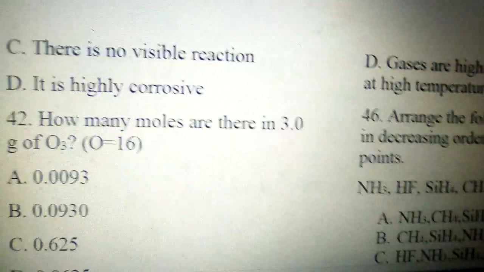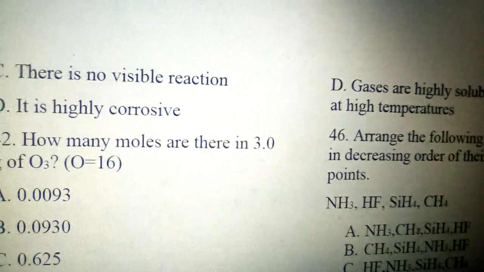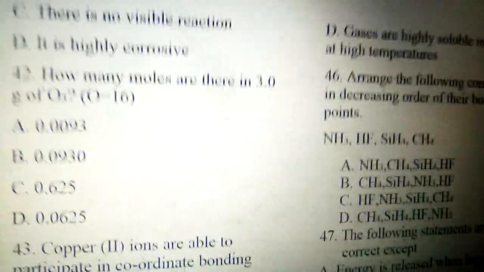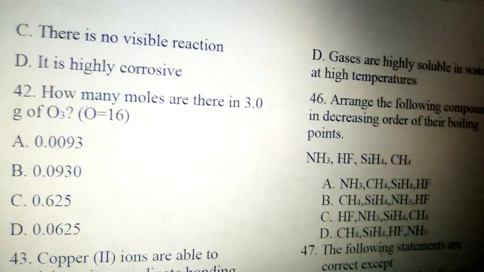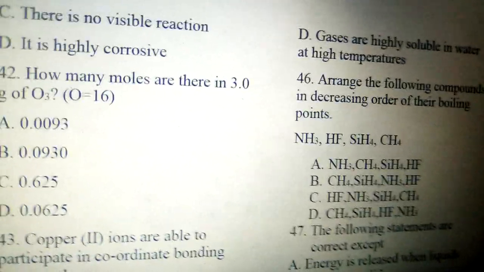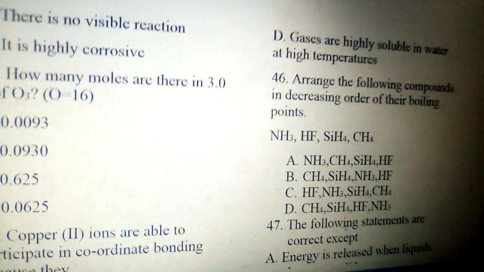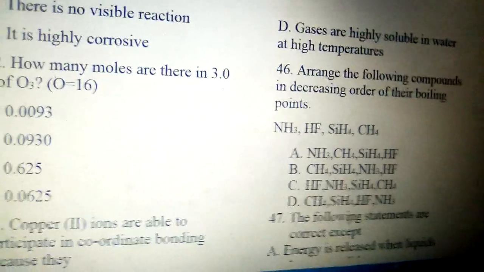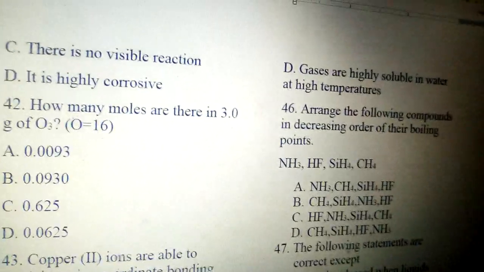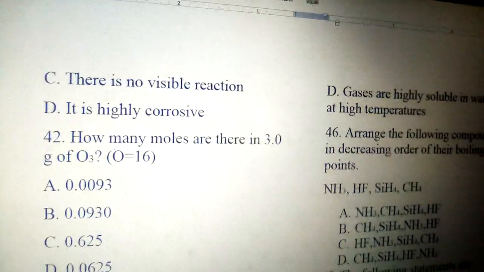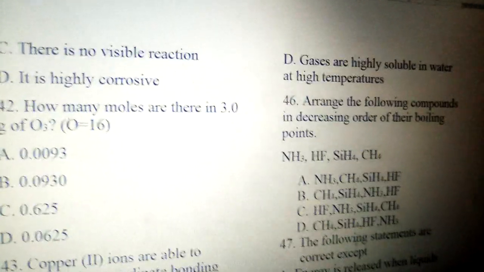Then number 42 says, how many moles are there in 3.0 grams of ozone? The answer to the question is option D. Mole is mass over molecular mass. The molecular mass of ozone is 16 times 3, giving us 48. Number of moles becomes 3 grams over 48, giving us 0.0625 mole.